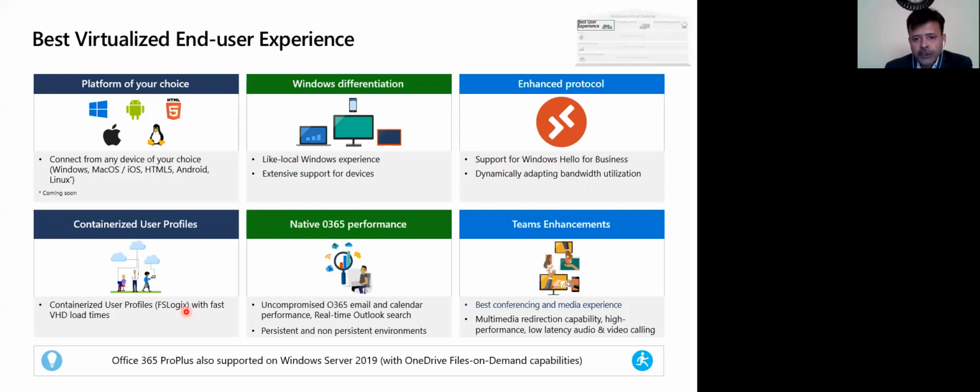Then you get native O365 performance, and with Teams also, if you are using Teams for your collaboration, that will also work very smoothly on Windows Virtual Desktop. And if you want to use OneDrive, that can also be integrated very smoothly with Windows Virtual Desktop. So OneDrive can be one option where your users can share files, and once they work on Word or Excel or anything, they can save it on OneDrive.